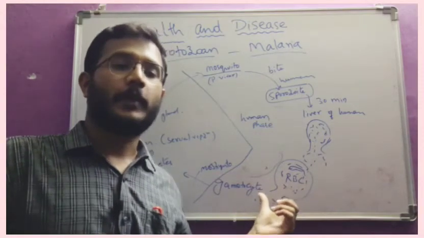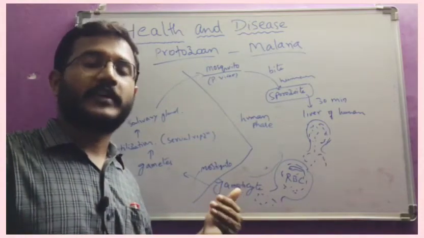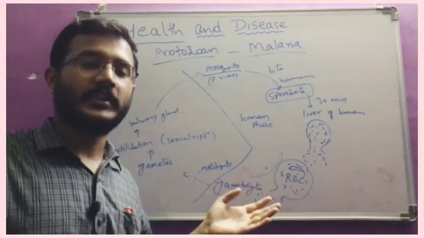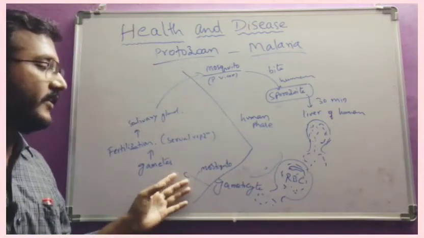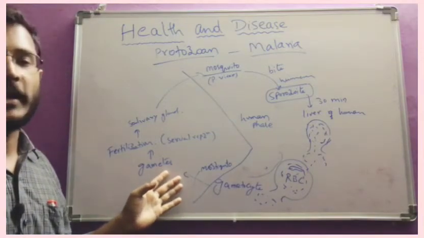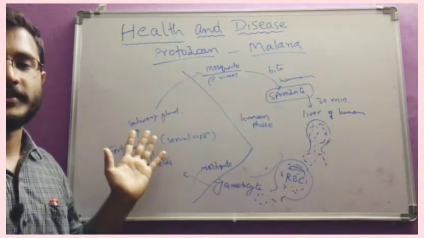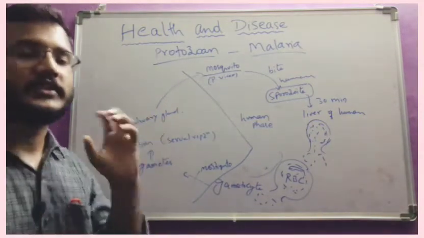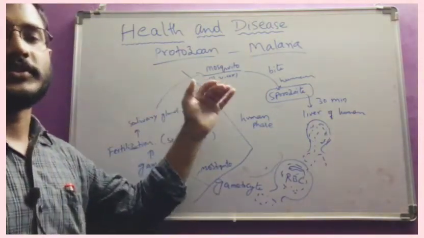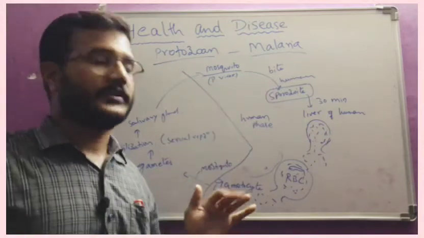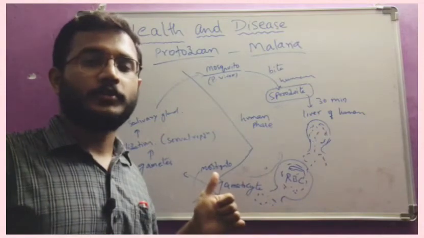After that the RBC will rupture, and the parasite undergoes development and forms the male and female gametocytes. These gametocytes cannot develop further in human beings. So when another mosquito bites that human, the gametocytes reach the mosquito, and there they develop into gametes, and the gametes undergo sexual reproduction and form the further stages of sporozoites. The sporozoites finally reach the salivary gland of the mosquito, and when that mosquito bites another person, the sporozoite stages enter into that person. That's why the mosquito acts as a vector for transferring the parasite from one host to another host.